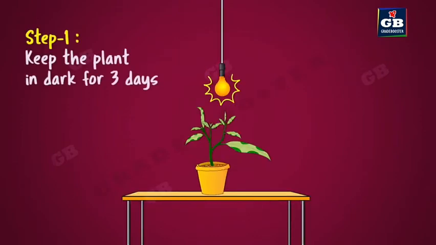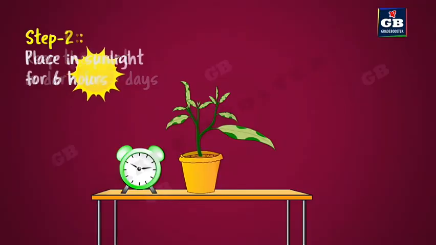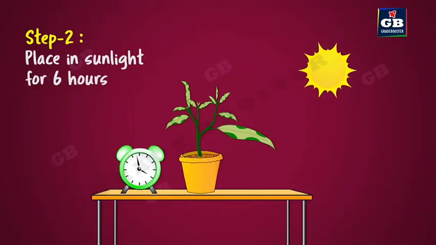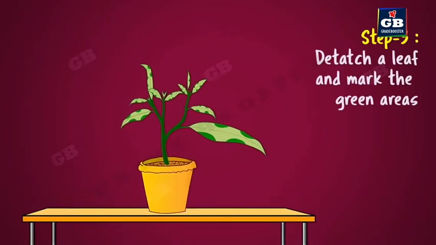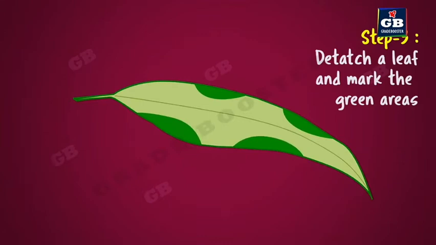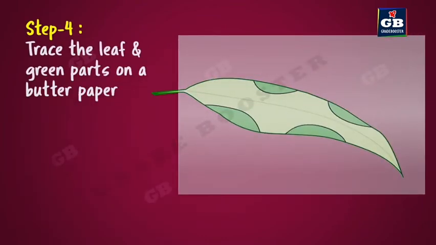Now keep this plant in a dark room for 3 days so that all the starch present in the leaf is used up. Now place the plant in sunlight for about 6 hours. Now detach a leaf from the plant and mark the green areas. Now we will trace the leaf and green parts on butter paper.